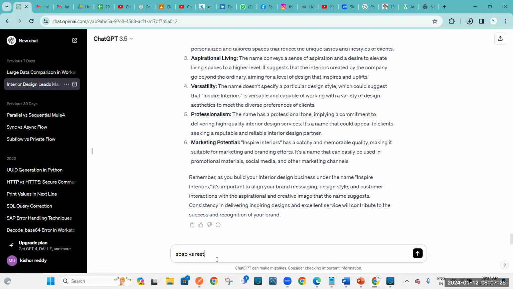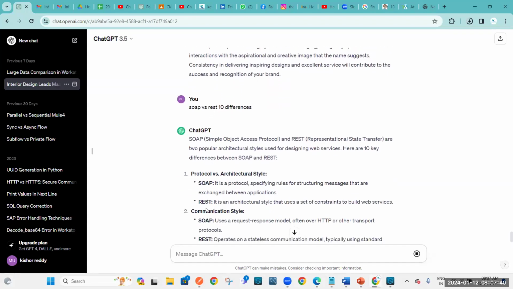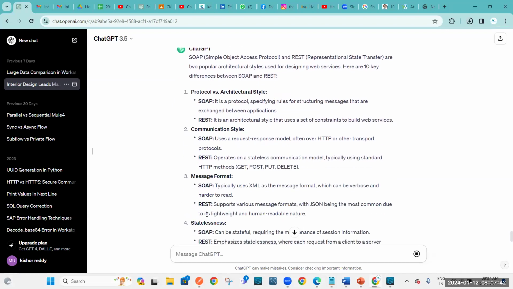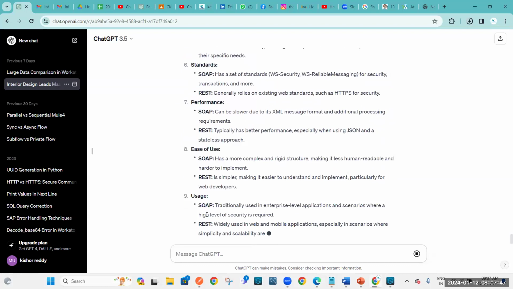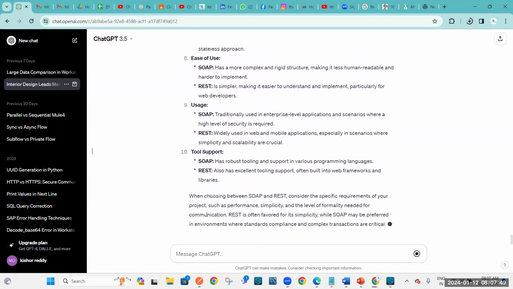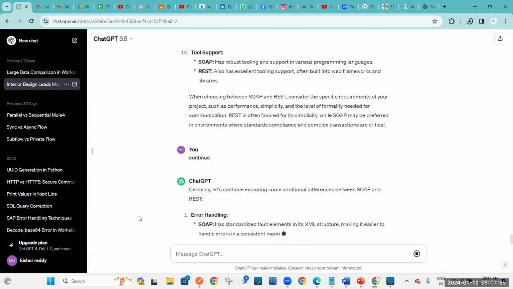Let's say if I write SOAP versus REST, 10 differences, here it will give you all the details, 10 differences. Still, if you want a few more, just type continue. You will get a few more differences.